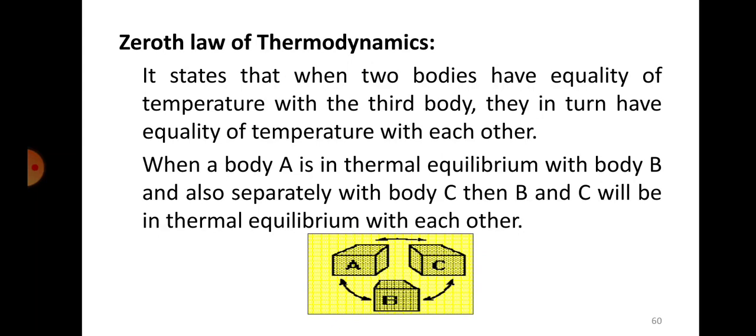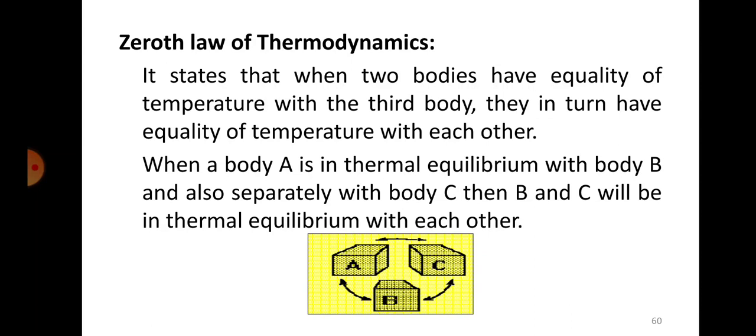Okay, next coming into the laws of thermodynamics. There are basically 4 laws. The first one is called the zeroth law. Then there is the first law of thermodynamics, then the second law of thermodynamics and the third law of thermodynamics. So we will see individually what these laws mean, what the statements are and what they mean. All the heat engines or all the thermal related devices or engines will work under these laws.